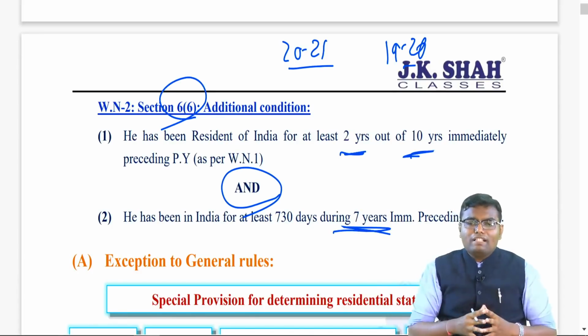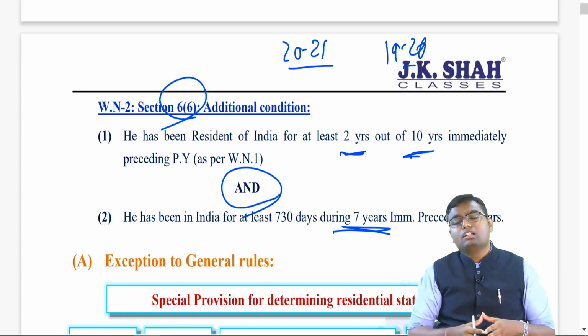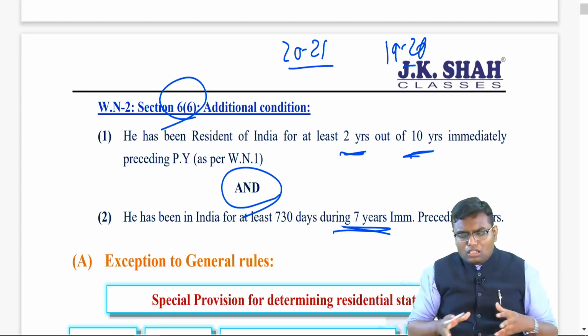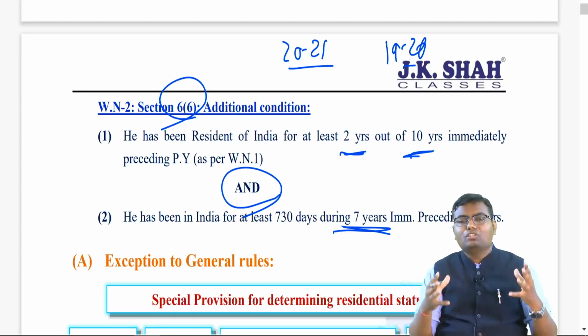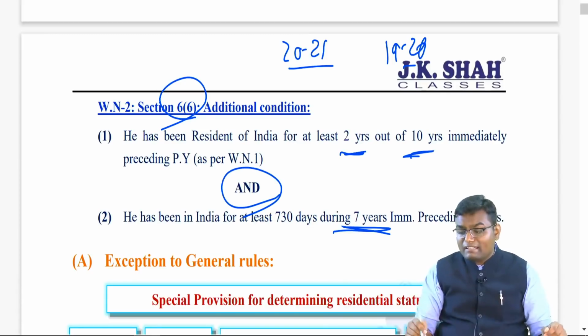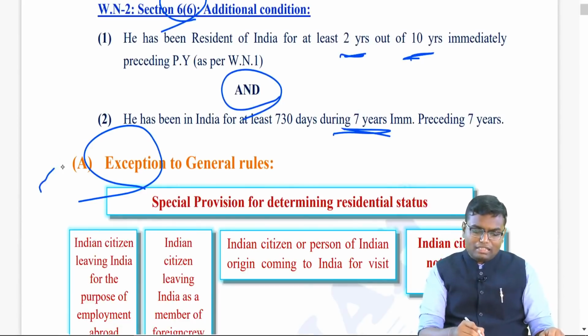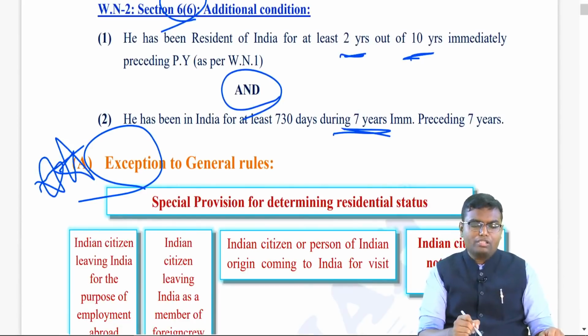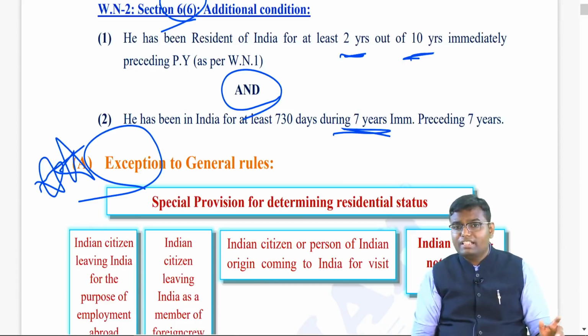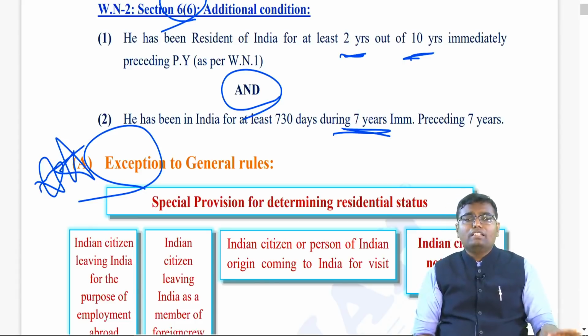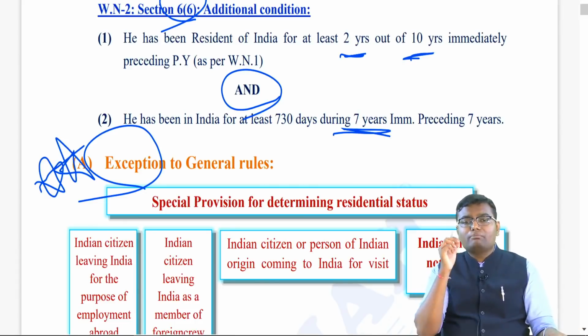Now, once you decide resident ROR, RNOR, NR, not all the basic conditions and additional conditions are applicable every time. There are some exceptions to the residential status calculation. These exceptions are most important for your exam. In May 21, that is, in July 21, I predicted that this exception should be there in the exam, but they didn't ask this. So, in the November 21 exam, this becomes the most important topic for you.